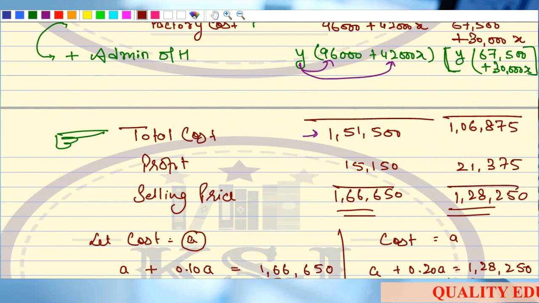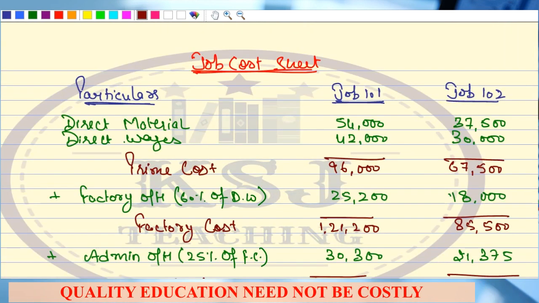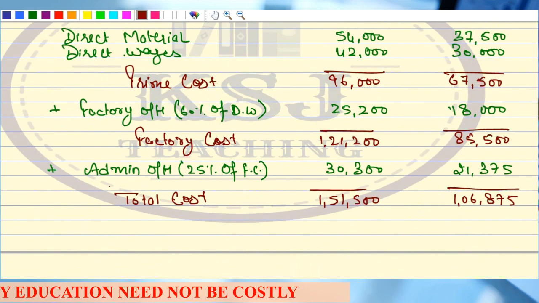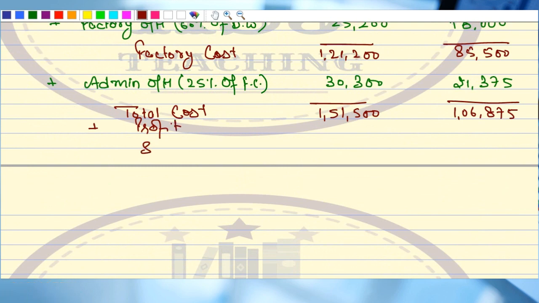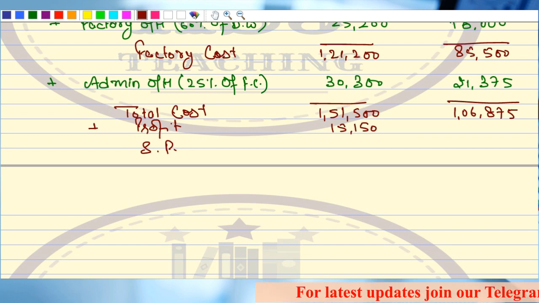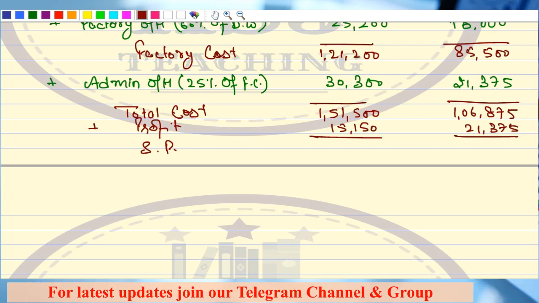We have got the same total cost, 1,51,500 and 1,06,875. So we have got the same cost here. Any doubts? So profit will also remain same and the selling price will also remain the same. That is 15,150 and 21,375 and the total selling price then.